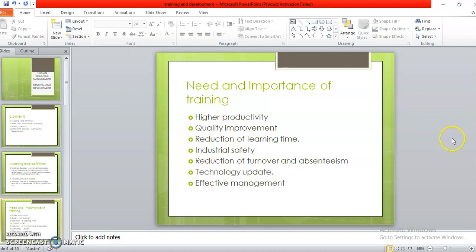What is the need and importance? Higher productivity, quality improvement, reduction in learning time, industrial safety, lesser accidents.